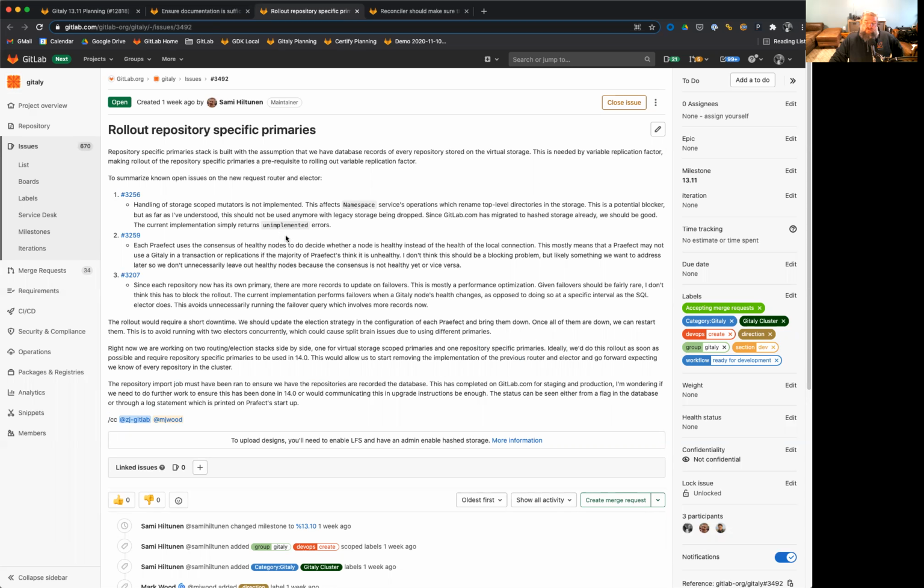And this is important as we move forward in variable replication factor, because if there's a cluster of 7 or 8 storage nodes, it is not reasonable to expect that everybody will want each repository on all 8 nodes. In fact, they'd probably want them on 3 of those 8 nodes, which means that the primary would have to be one of the 3 nodes where the storage was actually resident. So this is another step toward our variable replication factor.